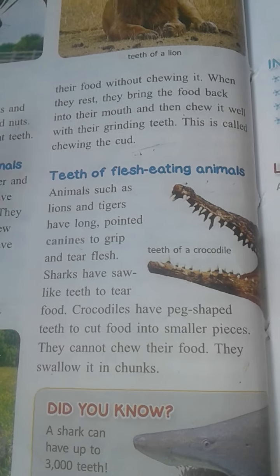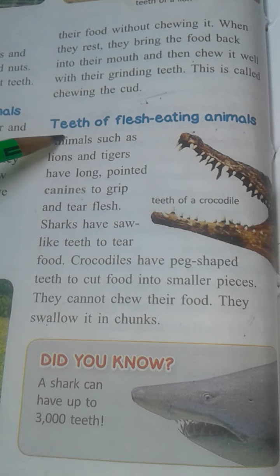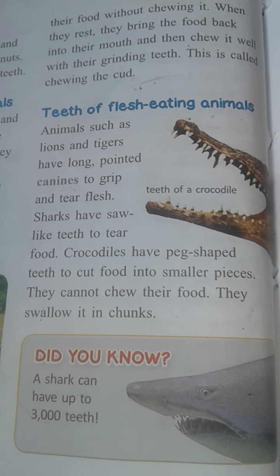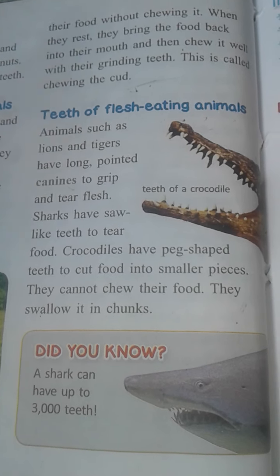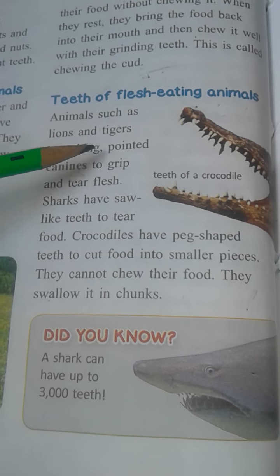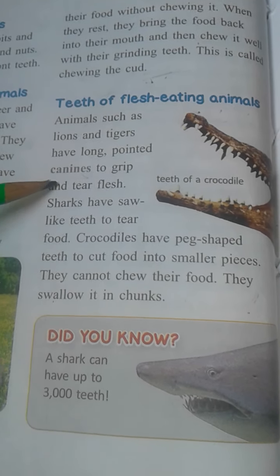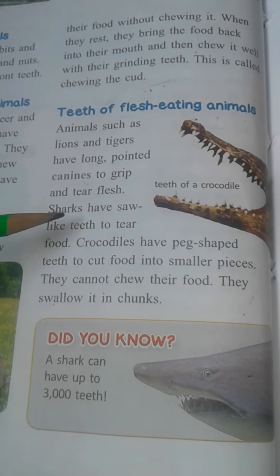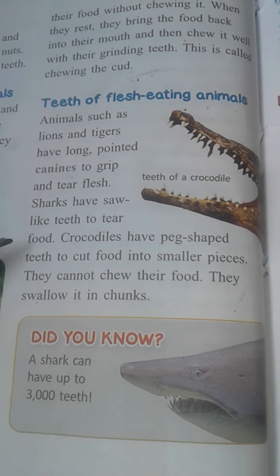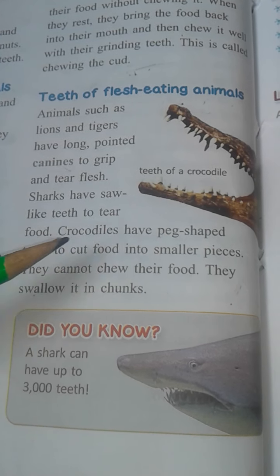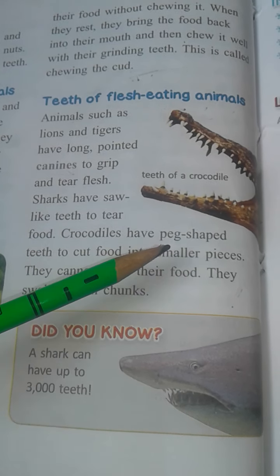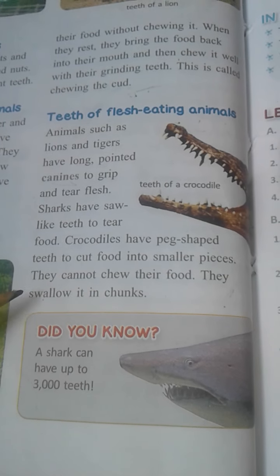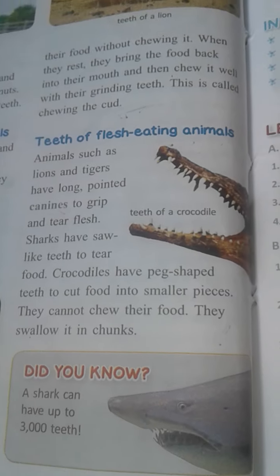Next is teeth of flesh-eating animals. Now what are flesh-eating animals? The animals who eat other animals. Animals such as lions and tigers have long pointed canines to grip and tear the flesh. Sharks have saw-like teeth to tear food. Crocodiles have peg-shaped teeth to cut food into smaller pieces. They cannot chew their food, they swallow it in chunks.